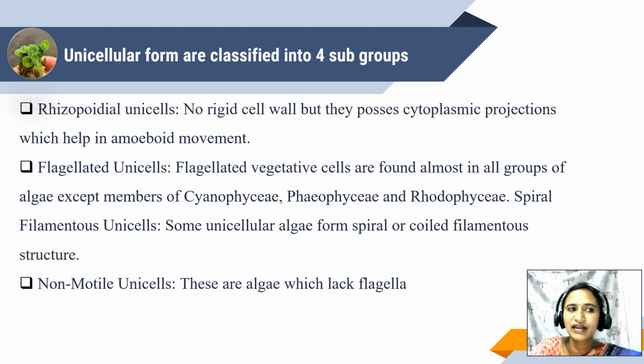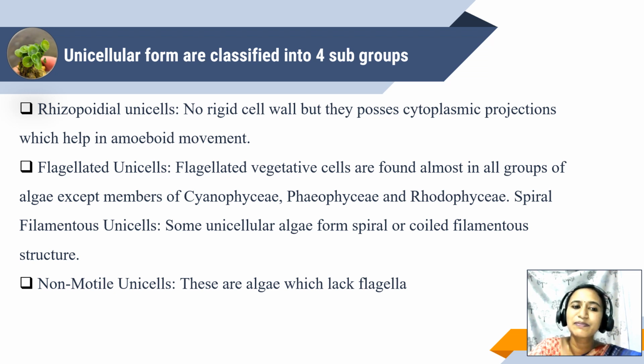And there are flagellated unicells. Flagella is an organ which has been developed for the purpose of movement. Most of the algae are flagellated, and there are some exceptions, such as Cyanophyceae, Phaeophyceae, and Rhodophyceae members, which do not have flagella.